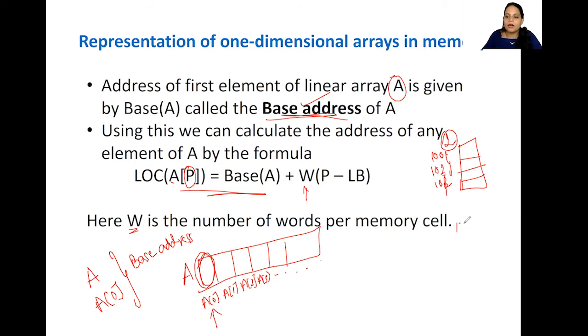Suppose sometimes I have 100, 104, 108. So in this case, the number of words per memory cell is 4. Okay, so you need to see that. Depending on this, we need to calculate. P is the data item whose address we are finding, and LB is nothing but the lower bound of the particular array.